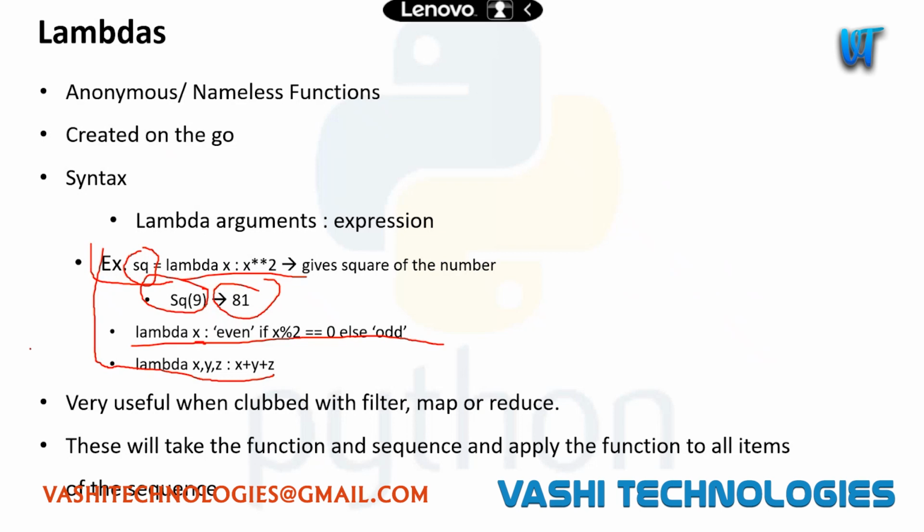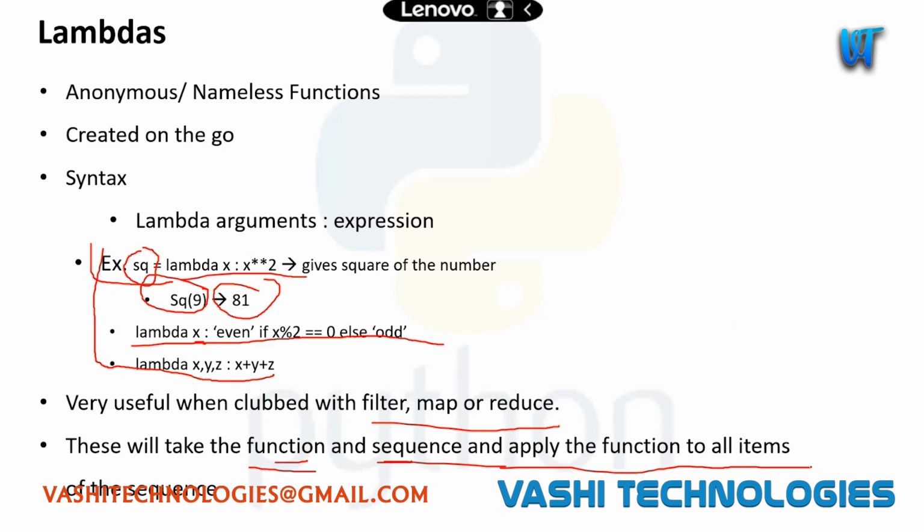What these functions filter, map, and reduce will take is a function and a sequence, and they apply the function to all items of the sequence. Let's say we have one list of 5 numbers from 1 to 5. They will take the list as well as a function.